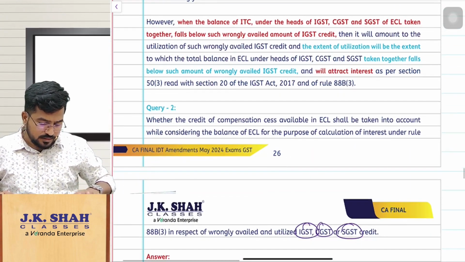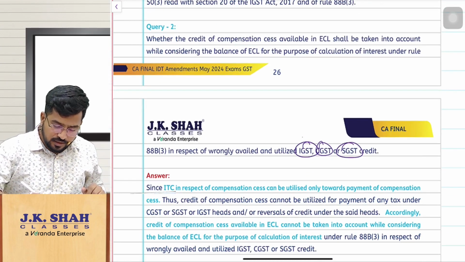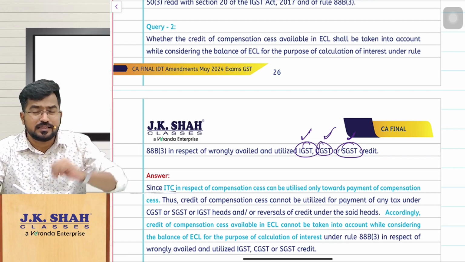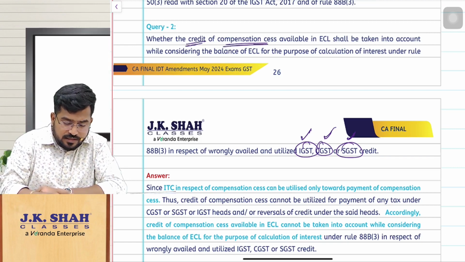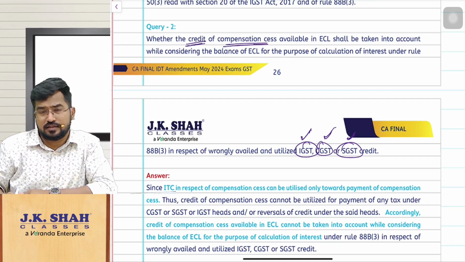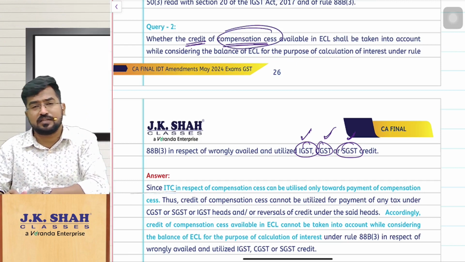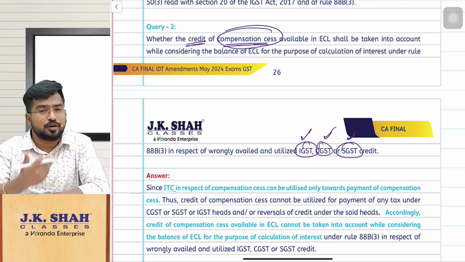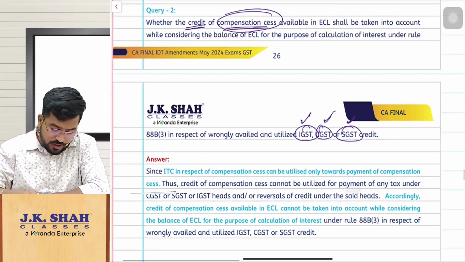Okay. So now the point is, sir, for wrongly availed and utilized IGST, CGST, SGST calculations, can I consider the balance lying in GST compensation cess credit in ITC balance or e-credit ledger balance? Can I take this compensation cess balance available? Then the department has clarified, no, you cannot take that, because compensation cess credit can be used only to set off with compensation cess credit. So you cannot do that.